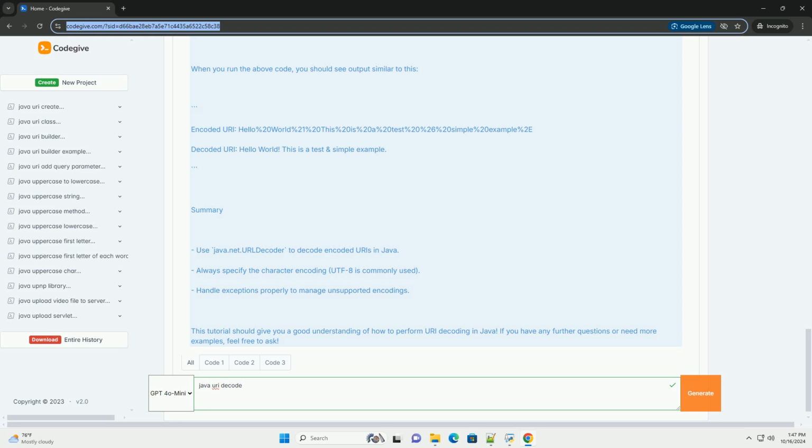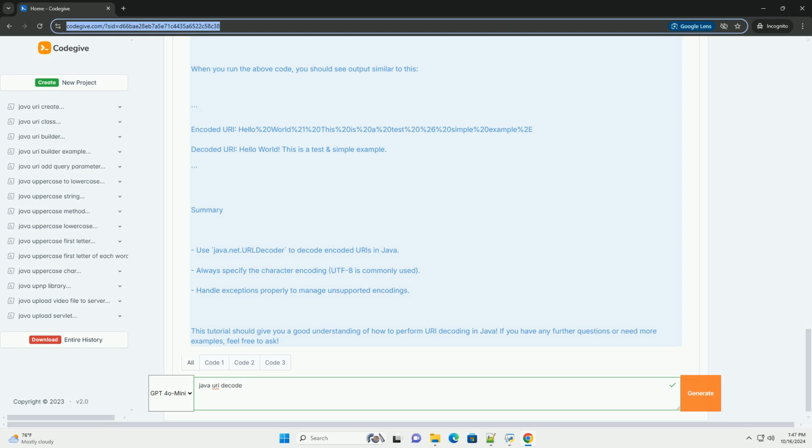Example of URI decoding in Java. Step 1, import required classes. You'll need to import the java.net.URLDecoder class to use its methods for decoding URIs. Step 2, decode a URI. You can decode a URI string using the URLDecoder.decode method. Below is an example demonstrating how to decode a URI.